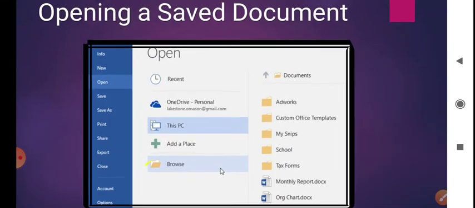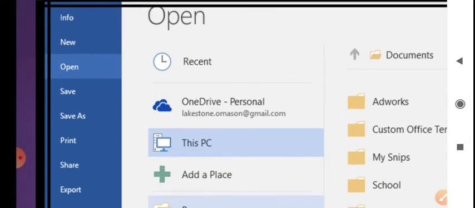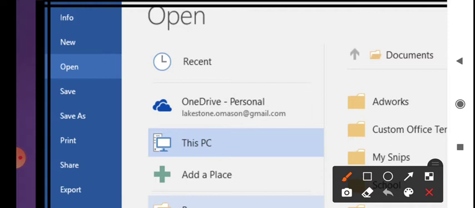Now, Word allows you to open an older document if it has been saved. If you have not saved it, then it will not come, but if you have saved it with a particular name, you can open that file. What are the steps for it? Click on the File option, and then click on Open.